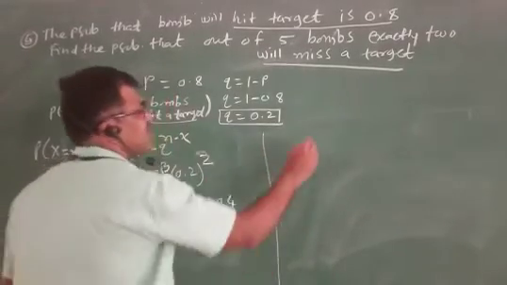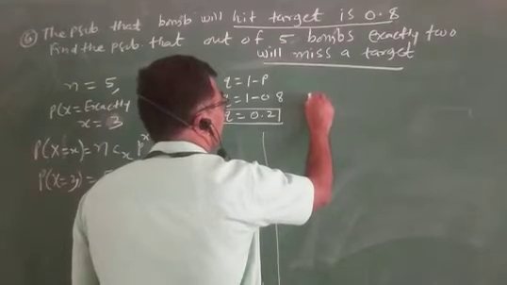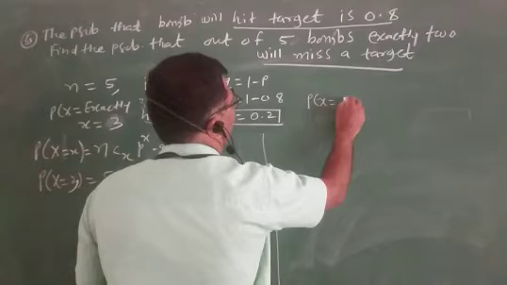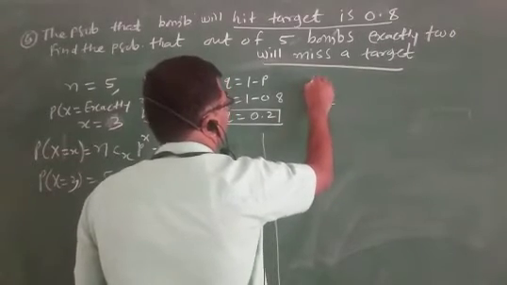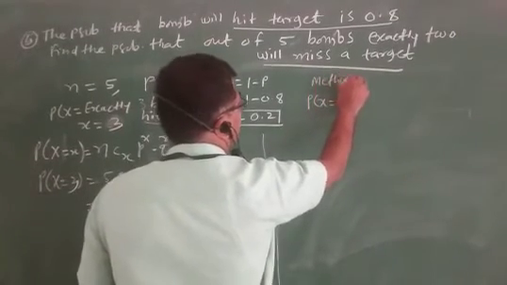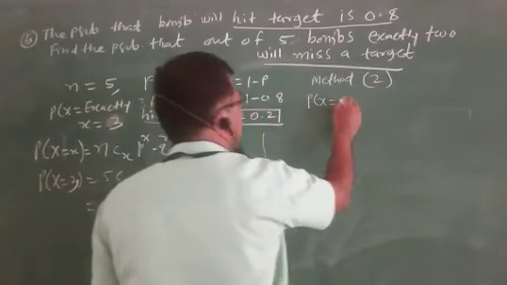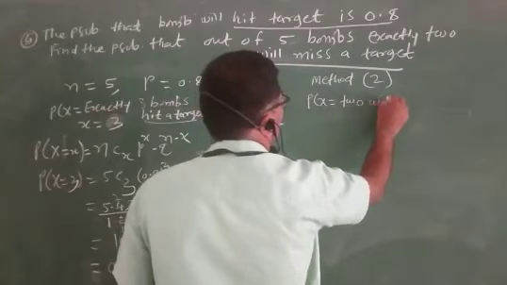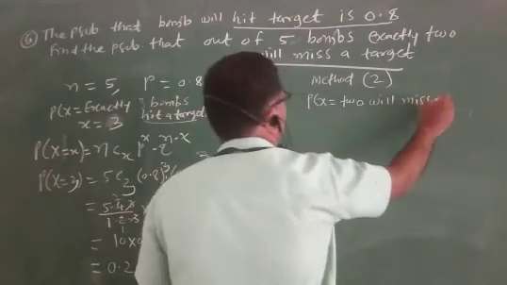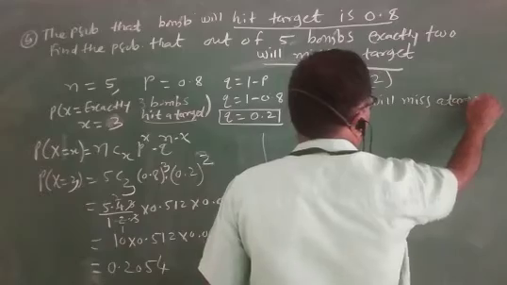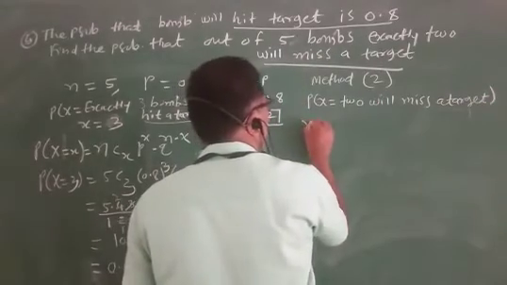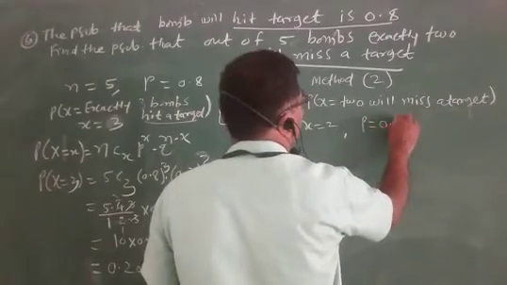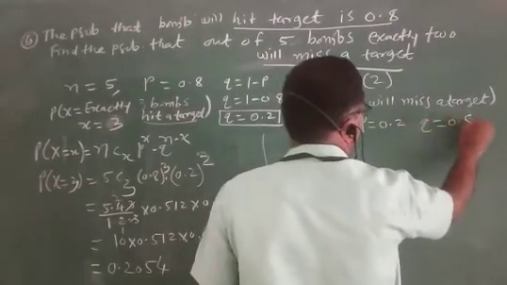Another method, that is method second. P of x equal to 2 will miss a target. Here x equal to 2, p equal to 0.2, q equal to 0.8.